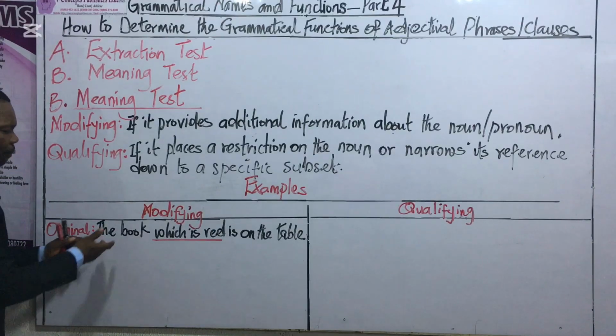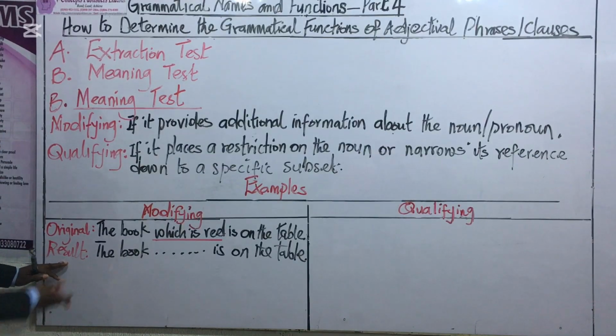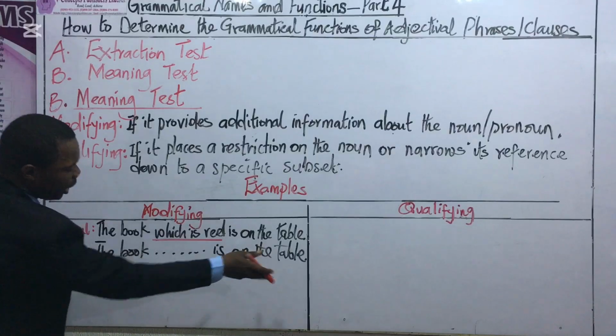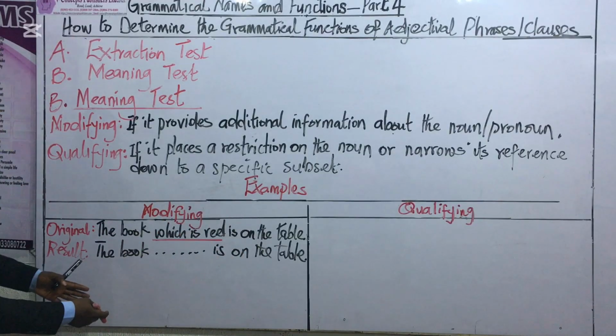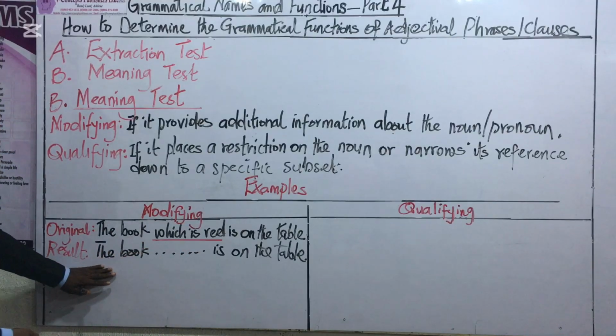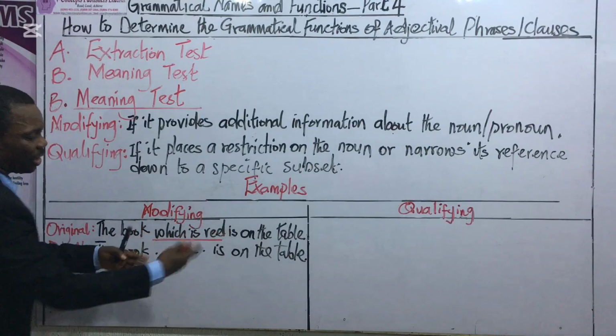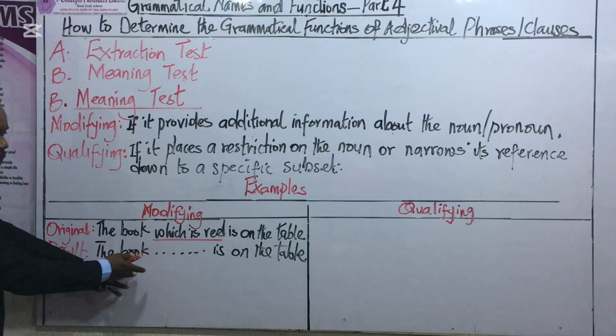Let's check it out. The book which is read. If we have to rewrite this, we would have something like, the book is on the table. Fine. So that means "which is read" is just descriptive. In other words, it's just providing additional information about the book. So without that additional information, we can still understand what is being implied or what is being said.